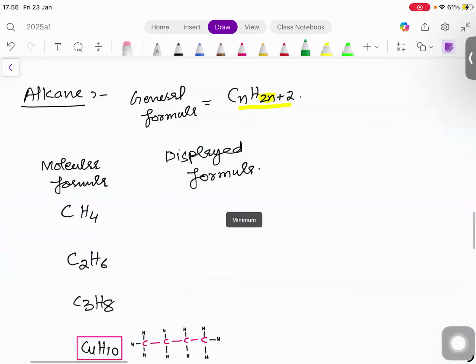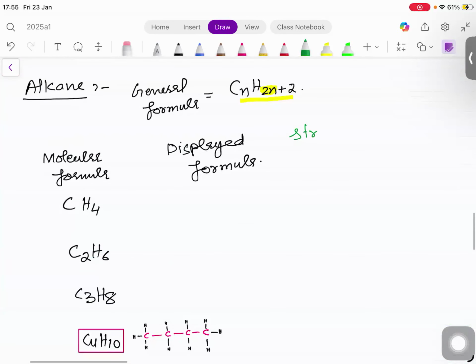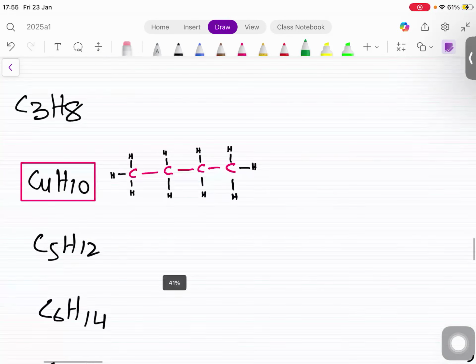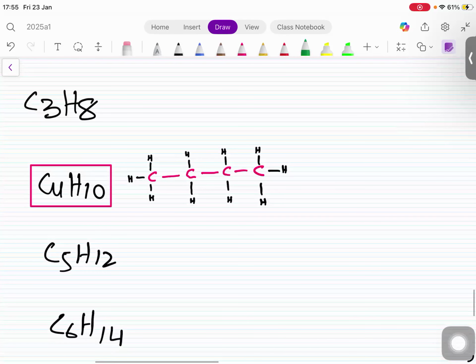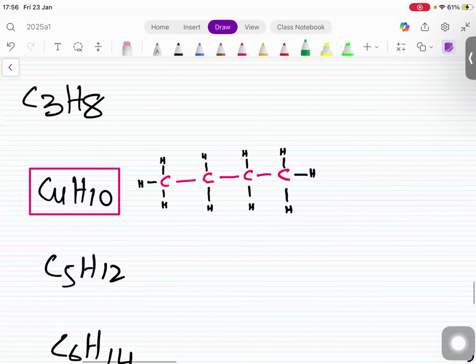And then you have also another type known as structural formula. What is that? Sir, for CH4, it has a specific name, methane. So what would be the naming? Give me a time. I'm going to come to the naming. Okay.